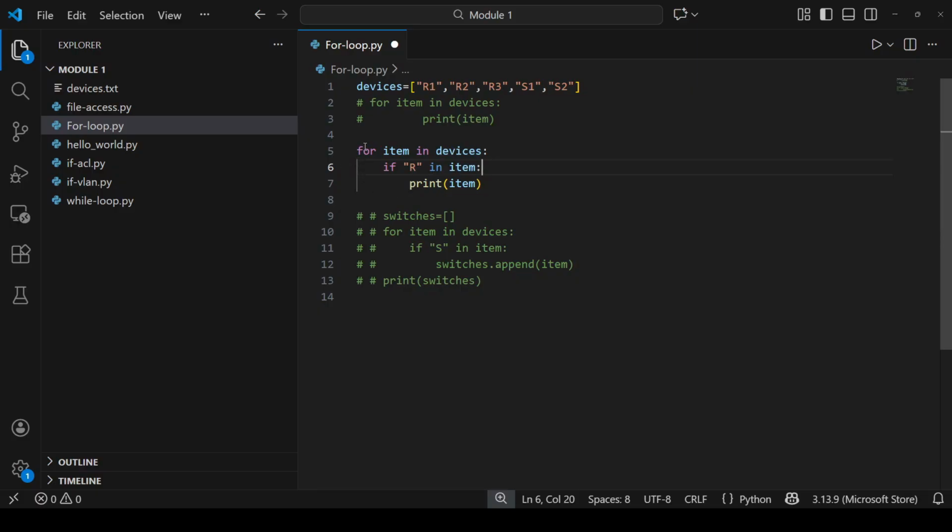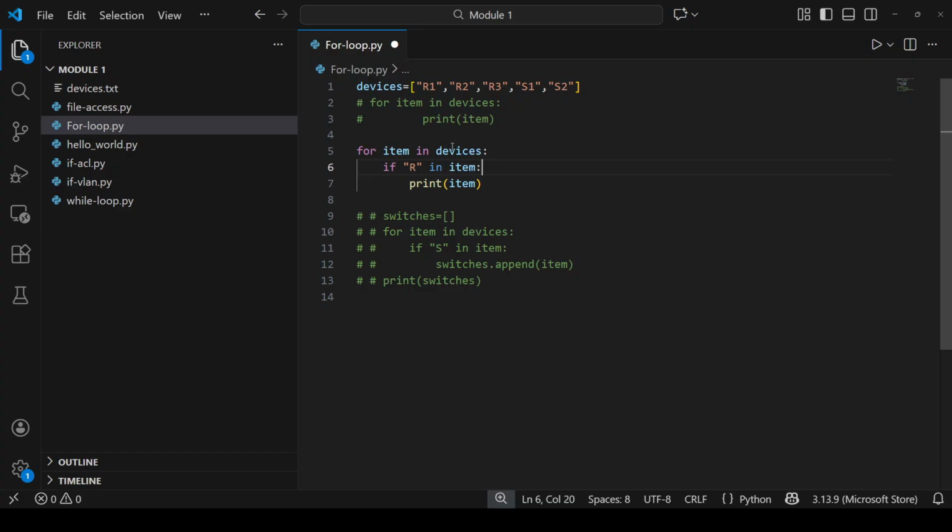Then again the control will go to the for item in devices statement, and here it will check the second sequence number, that is R2. Yes, R is present in that item, so print. Same for the third one. But at the fourth time, the loop will execute for item S1, and the if condition is not true here, so it will not print that.